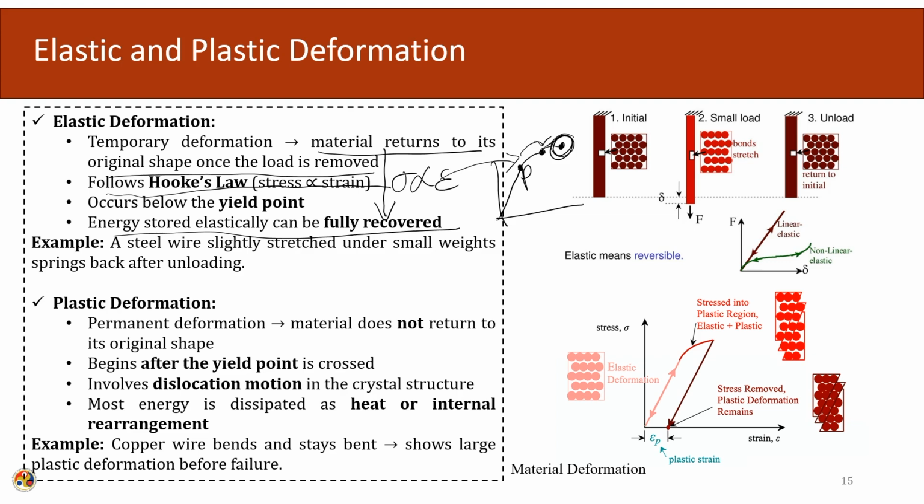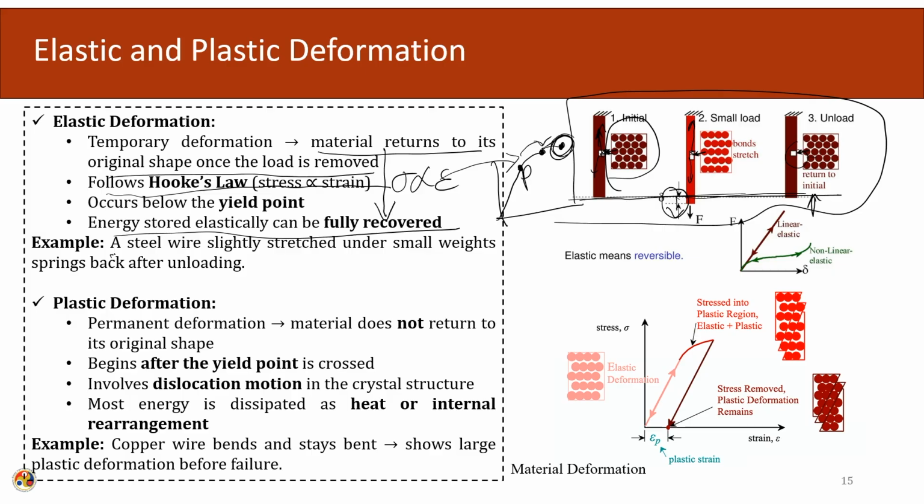Here we can see a pictorial representation. This is the initial setup. If the load applied is small enough, then due to the Poisson's ratio, compression will occur in this phase and the elongation will occur in the other phases. And this is the deformation, and after the removal of the loading, this will come back to its original shape. During loading, this deformation occurs, and after that it goes back to its original shape.